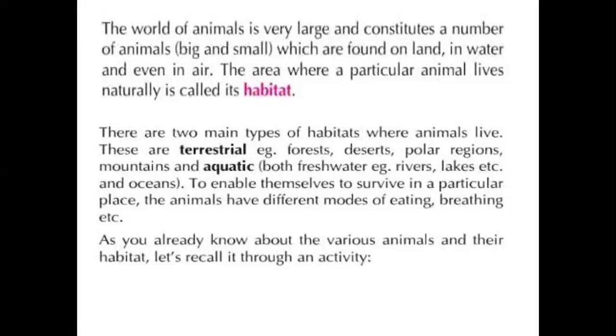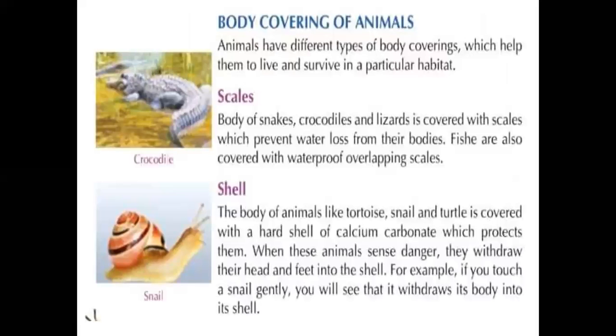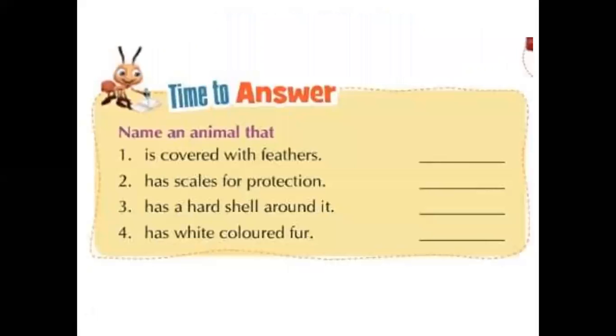Terrestrial animals are most of the animals: lion, tiger, elephant, yourself, buffalo, cattle, etc. Aquatic animals are like fish, prawns, blue whale or whales, shark, etc. We already discussed terrestrial and aquatic habitats, and body covering of animals.